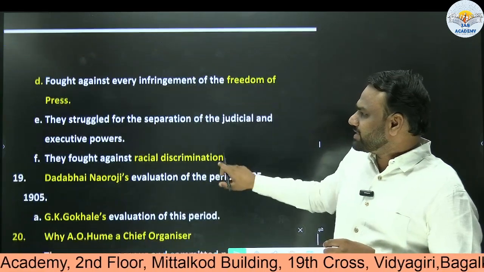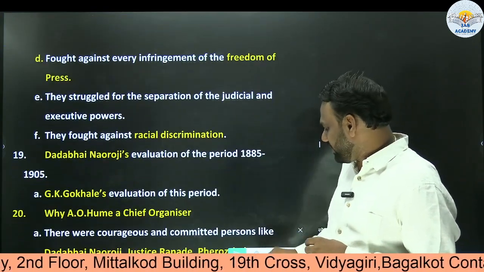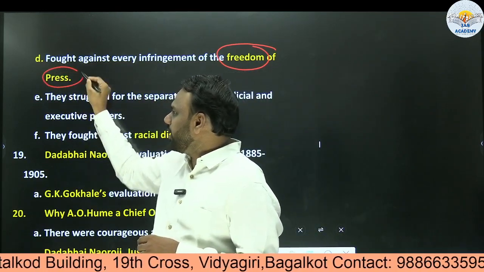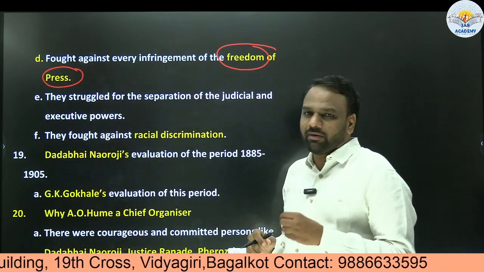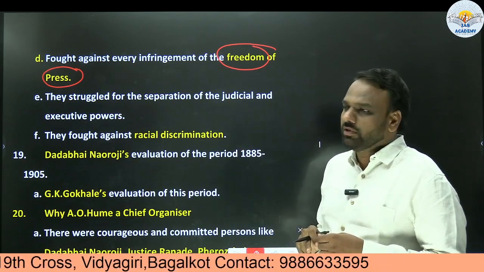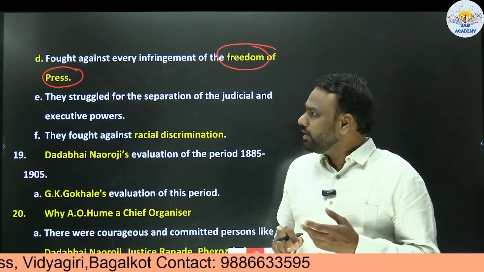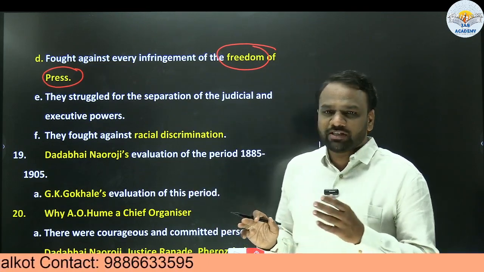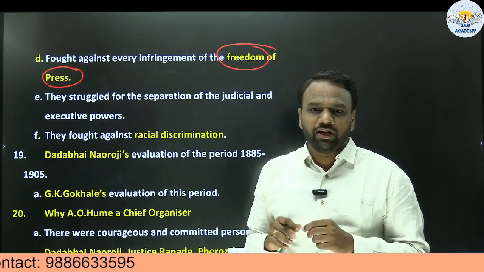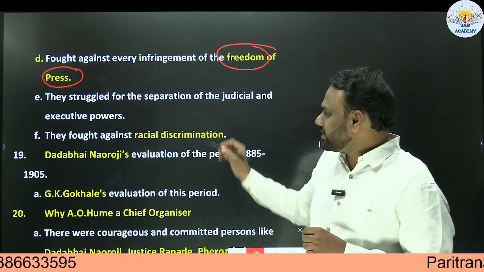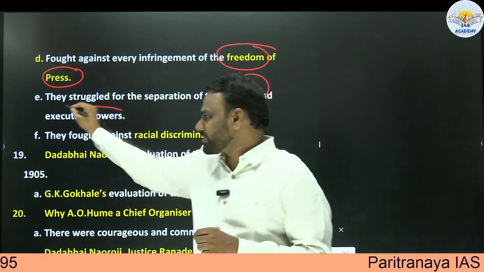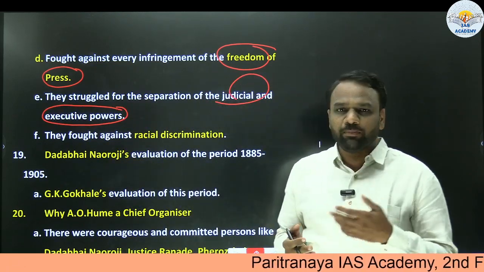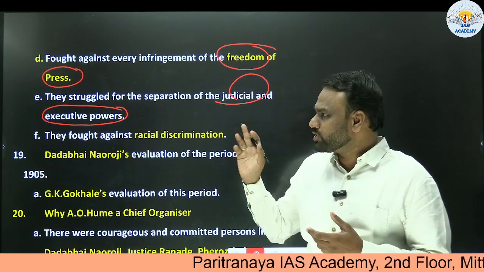Next, it fought against every infringement of the freedom of press. Whenever the press's freedom was being taken away by the government, Congress fought for it. It indicates the passion that Congress had towards the freedom of press, and freedom of press is a very important part of a democratic system. Next, they struggled for the separation of judicial and executive powers. We have already seen about the judicial powers and executive powers in polity, and if at all you are confused, you can watch our videos related to them.